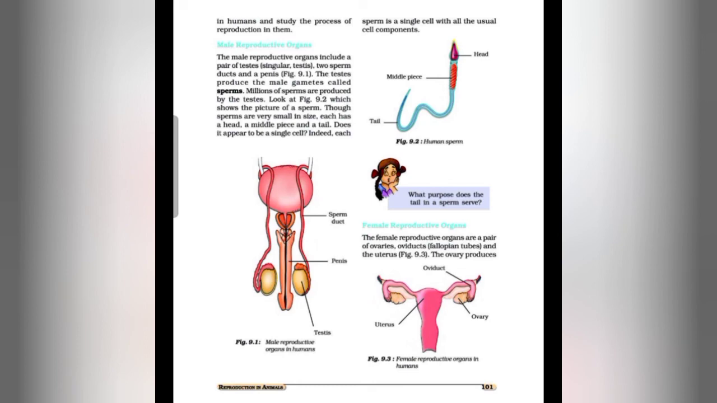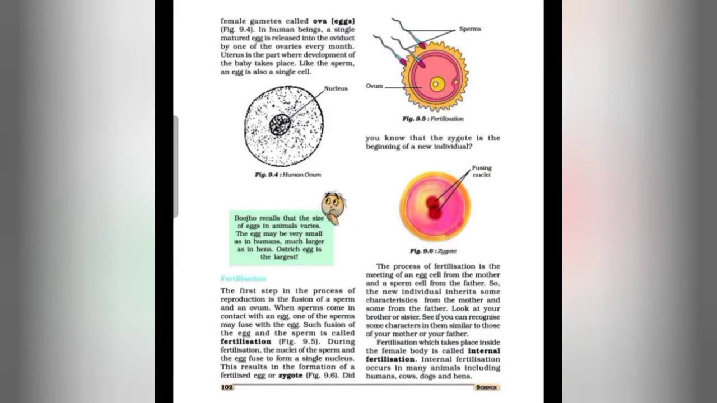Now the female reproductive system. The female reproductive organs are a pair of ovaries, the oviducts, also called fallopian tubes, and the uterus. Students, observe the diagram of the female reproductive organs. You can see two ovaries, then the oviducts and the uterus. The ovary produces female gametes called ova or eggs, as shown in figure 9.4. In human beings, a single matured egg is released into the oviduct by one of the ovaries every month. The uterus is the part where development of the baby takes place.